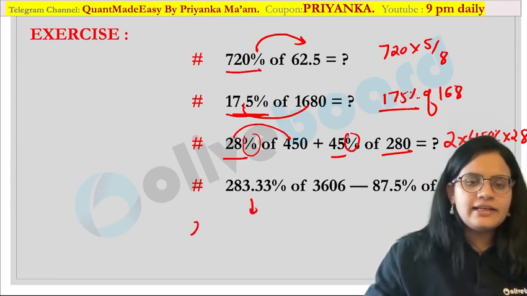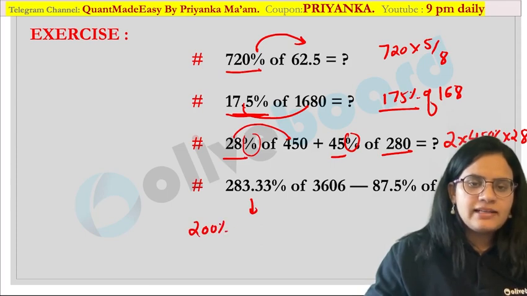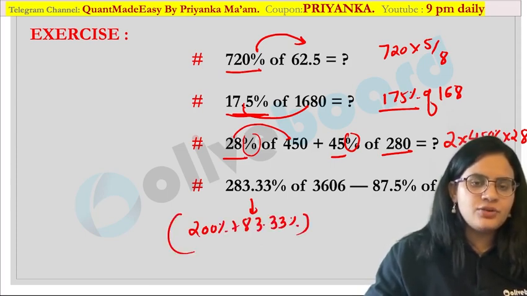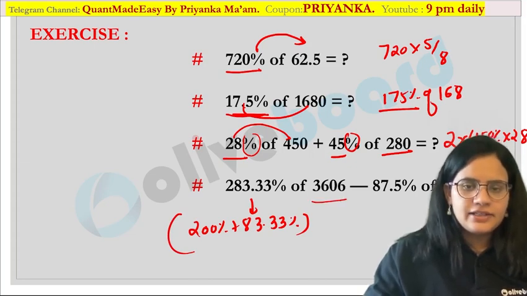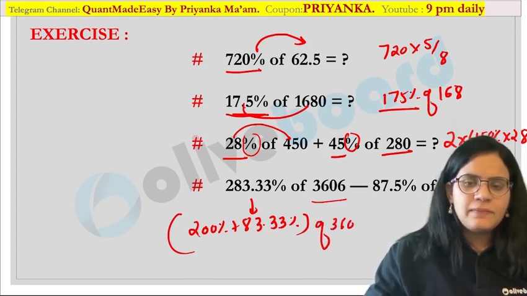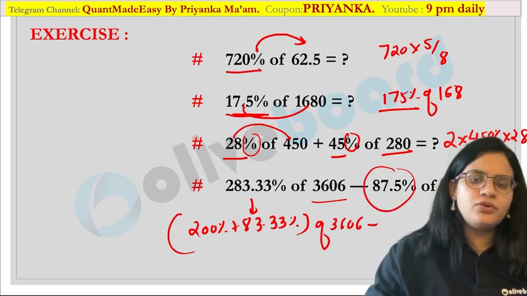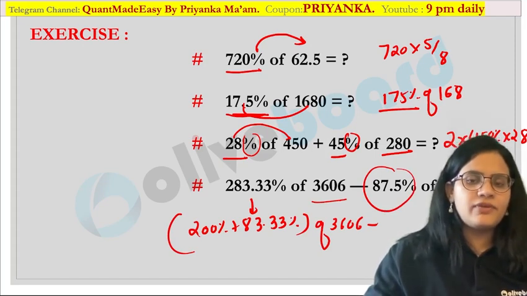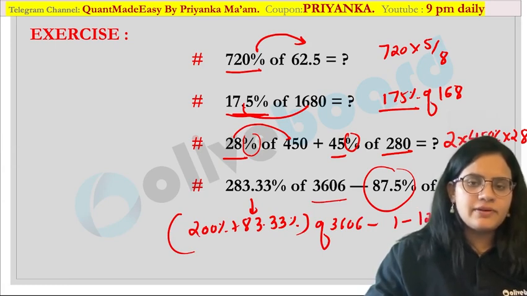This you can write as 200% plus 83.33 percentage. You know the percentage to fraction conversion. You can convert them and calculate this value over here, and you have to subtract 87.5. Now you know that this can be written as 12.5 over here, 1 minus 12.5 or 100 minus 12.5 percentage.